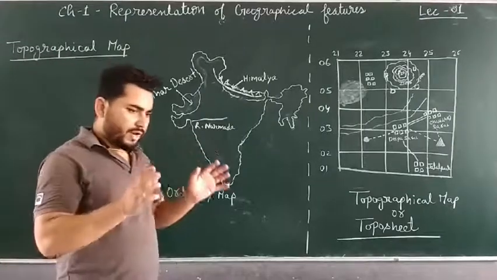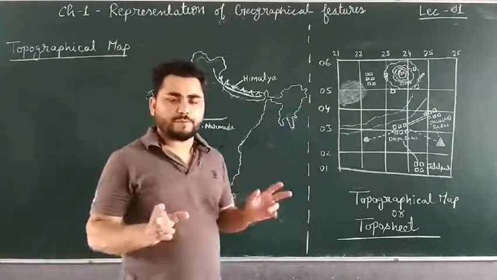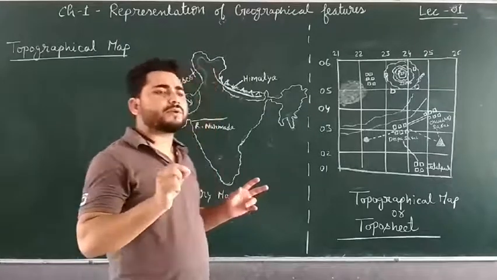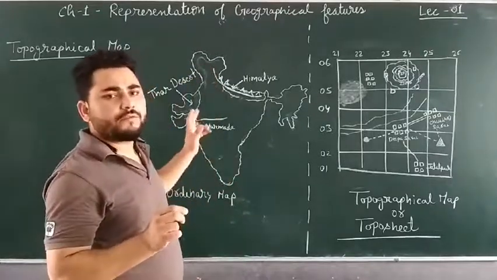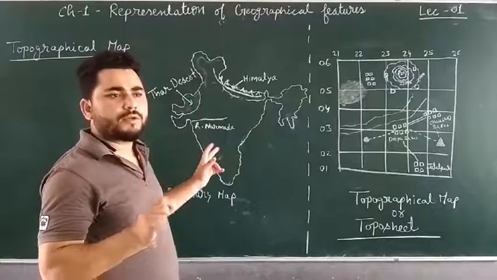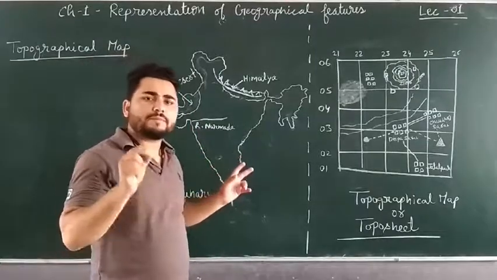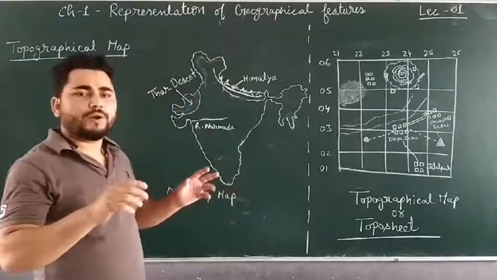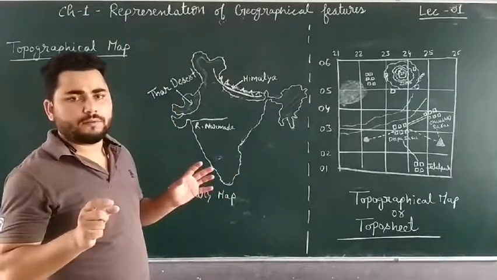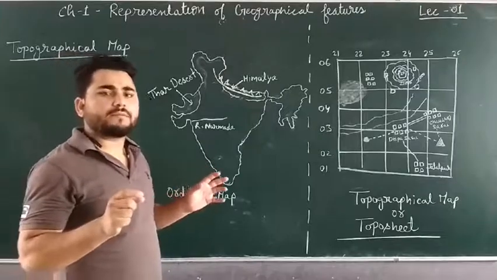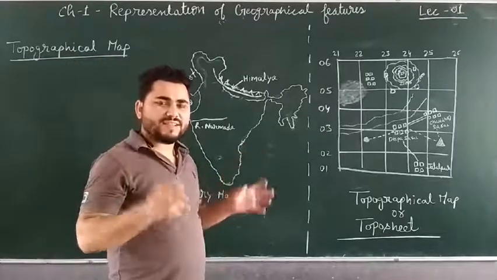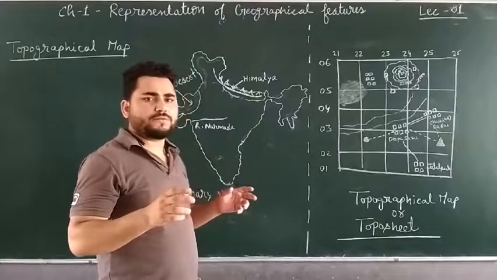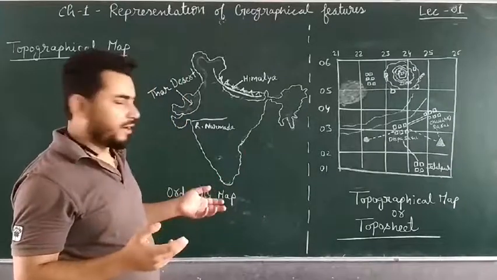Now you have limited space on paper. On that limited space, how can you represent all these features of Earth without occupying much space or spoiling things on paper, without making it too dense, or things which could not be understood, right?